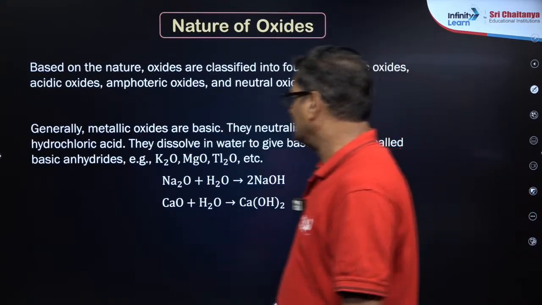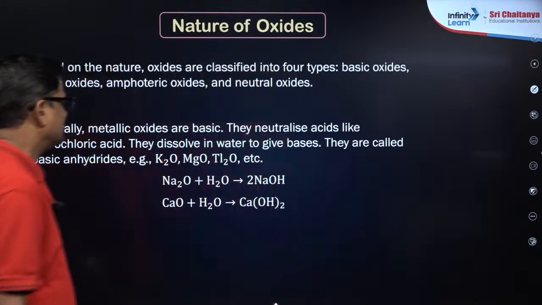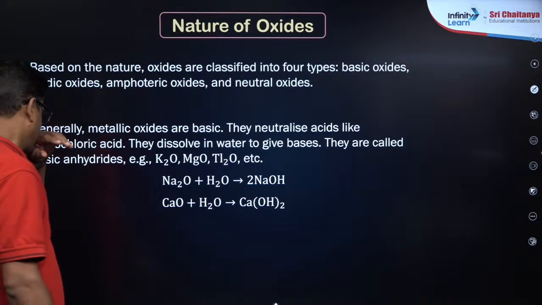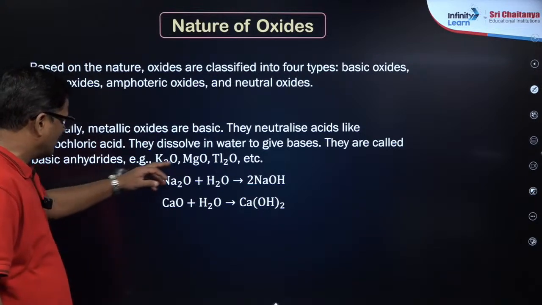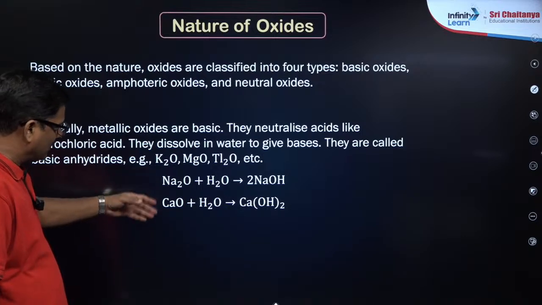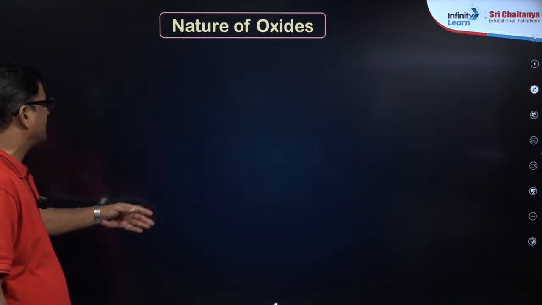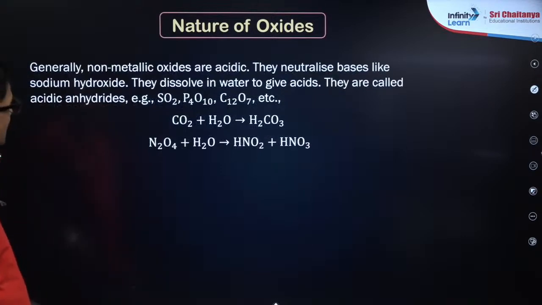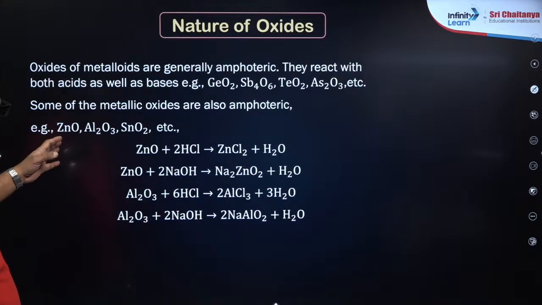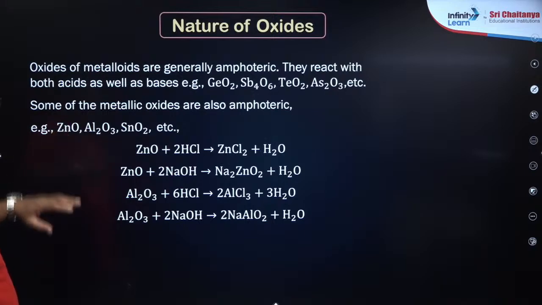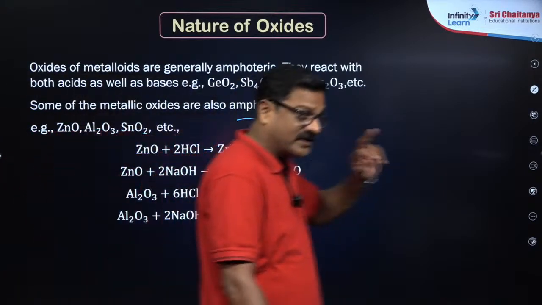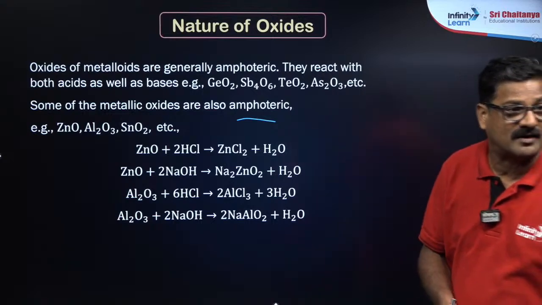Generally, metallic oxides are basic. They neutralize acids like hydrochloric acid. Examples of basic oxides are K2O, MgO, Tl2O. They form alkalis or bases when they dissolve in water. Generally, non-metallic oxides are acidic. And talking about amphoteric oxides, just take a look at the amphoteric oxides. Is a prominent Nitish Kumar.